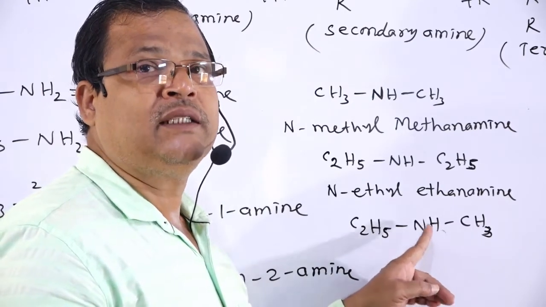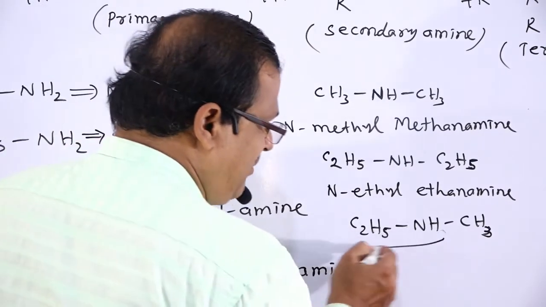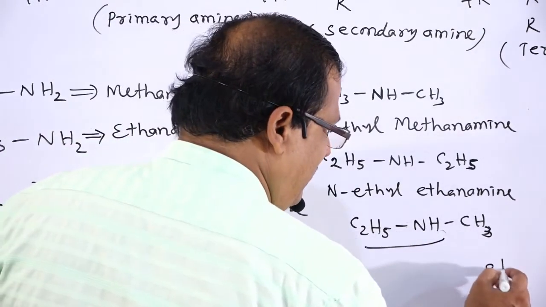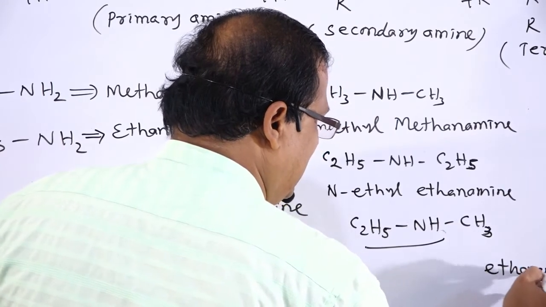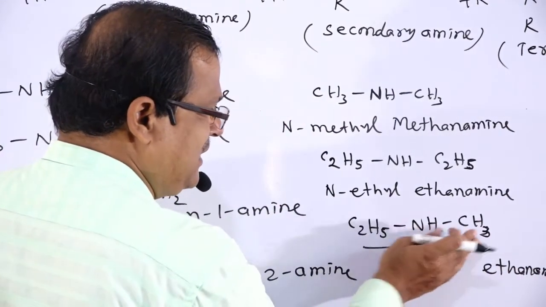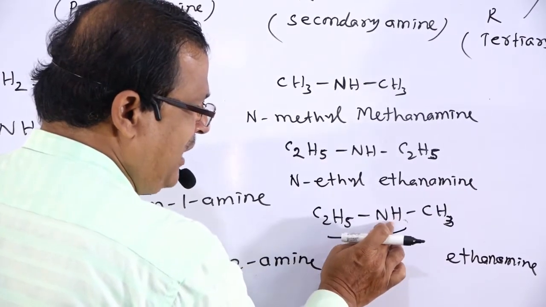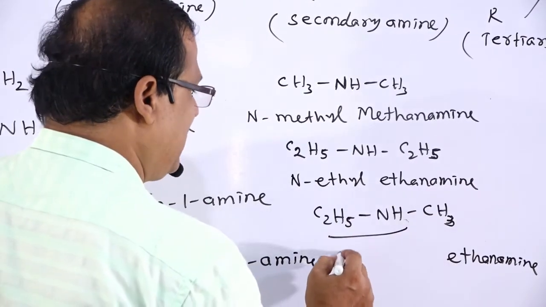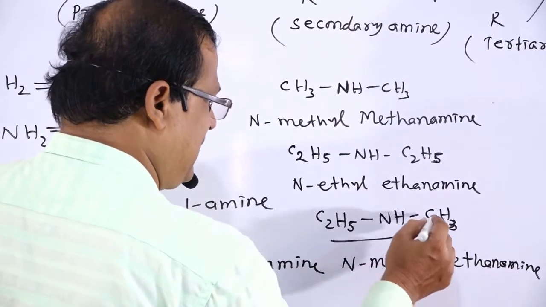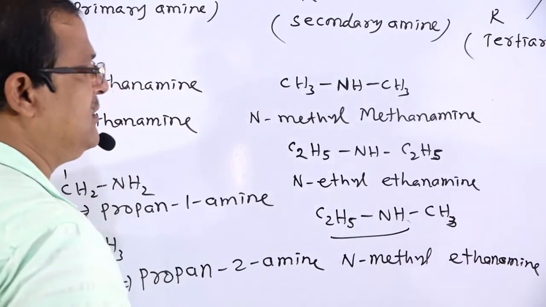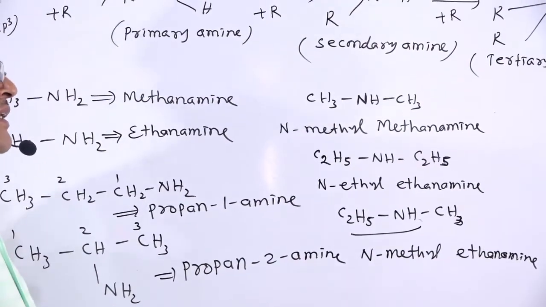Therefore, that is named as N-methyl. This is named as ethanamine, and from this nitrogen atom, a hydrogen atom is replaced by methyl, N-methyl ethanamine. So this is the naming of secondary amines.